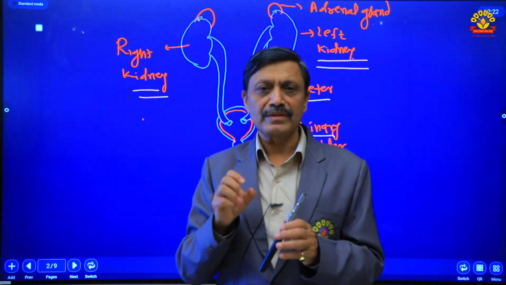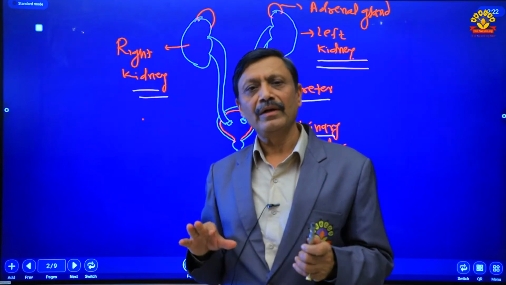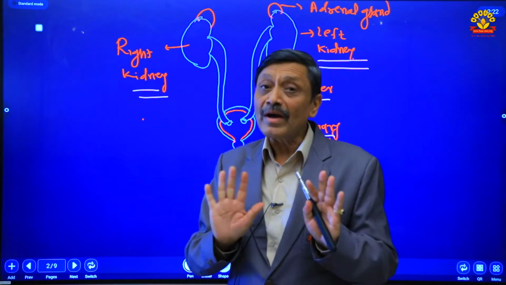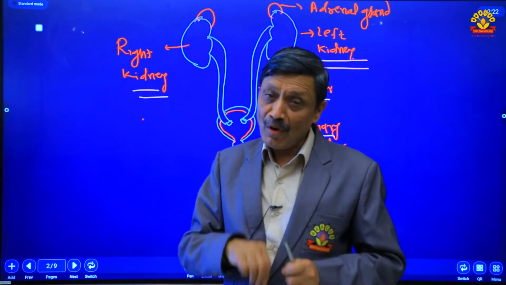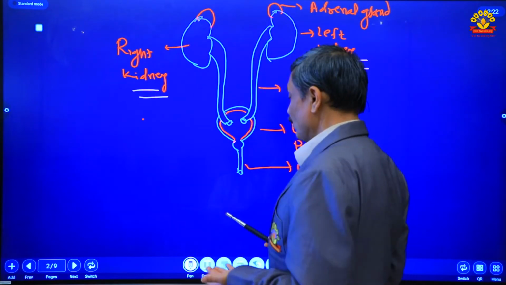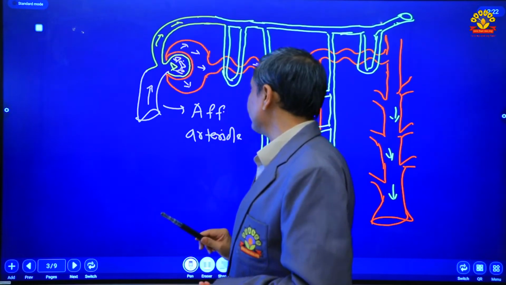Most of the students make a mistake during the examination: urea is formed in the liver, not in the kidney. Urine is formed in the kidney. How the urine is formed, that you are going to learn here in this topic.